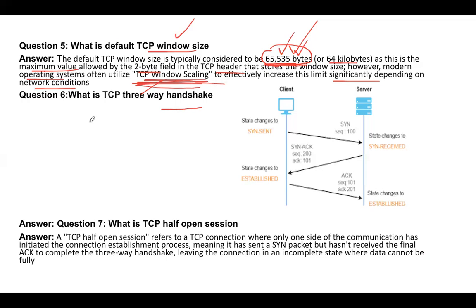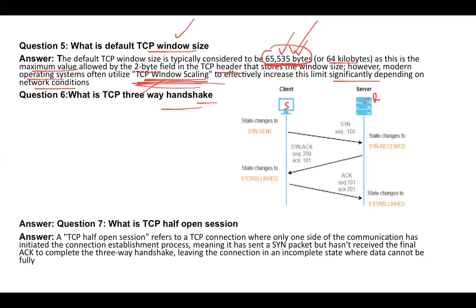Another interesting question they ask: can you explain what is the TCP three-way handshake? As I told you, whenever the client or the machine has to send data to the receiver, let's say this becomes the sender and this becomes the receiver, or this is client or server, anything.